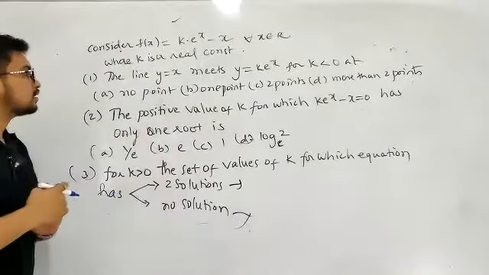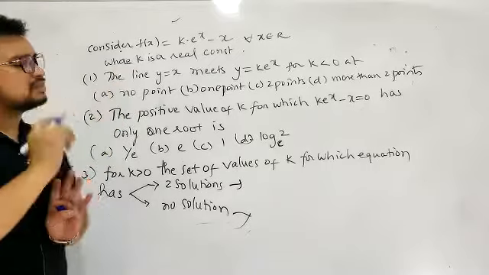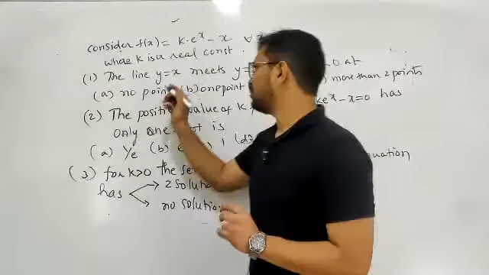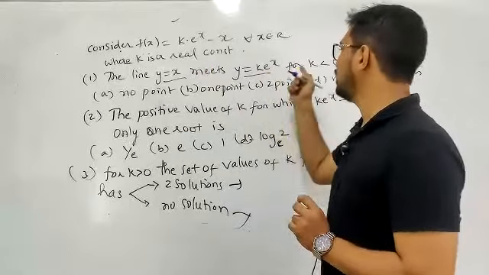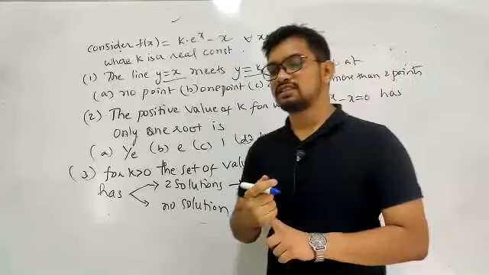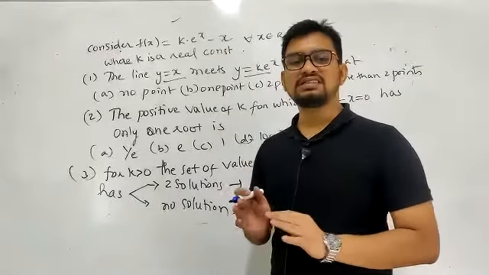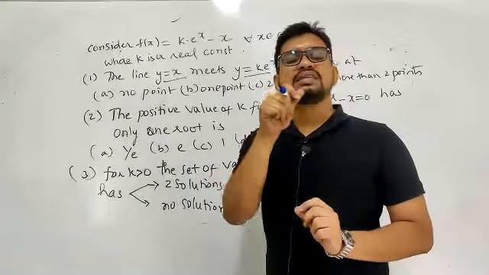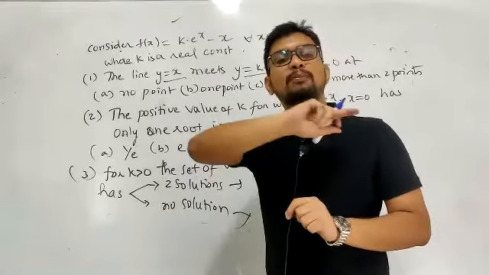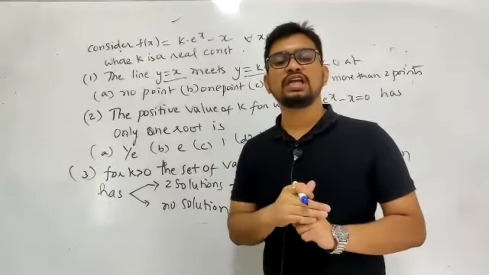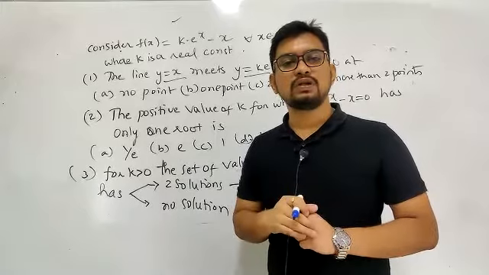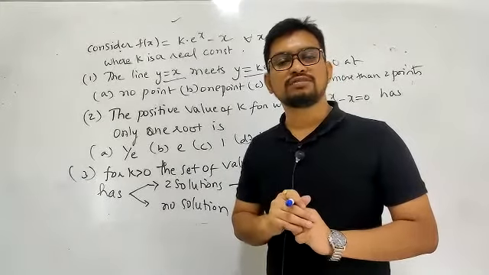Listen. So first is very simple. It doesn't require anything. What they asked is: y is equal to x and y is equal to k into e power x, how many points does it meet, when k is less than 0? There is nothing new about that. If they are asking the number of solutions, draw both the graphs on the same set of coordinate axes.